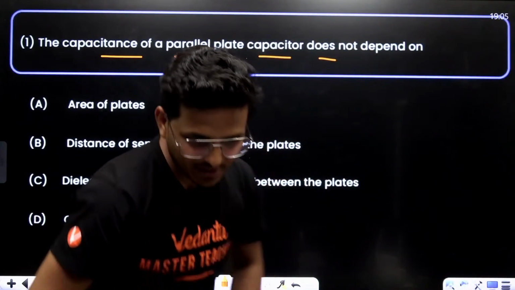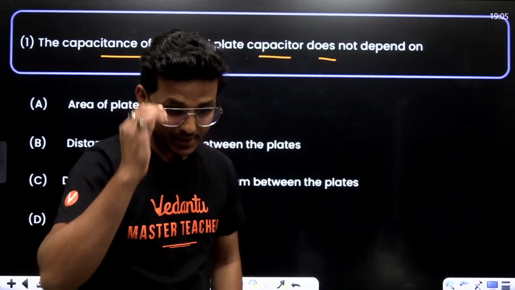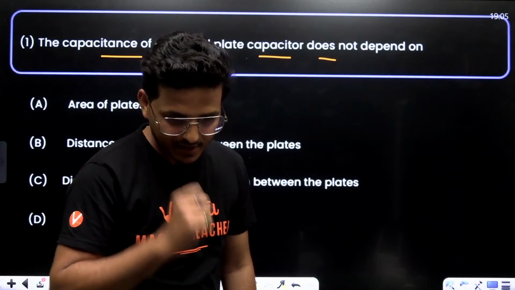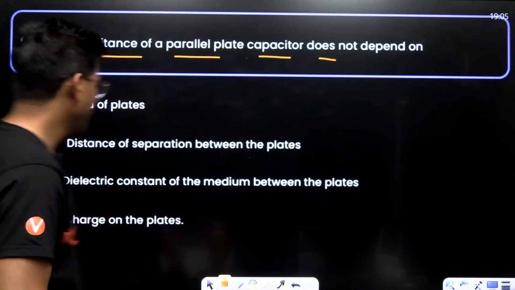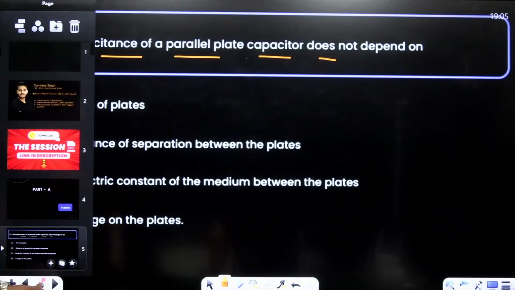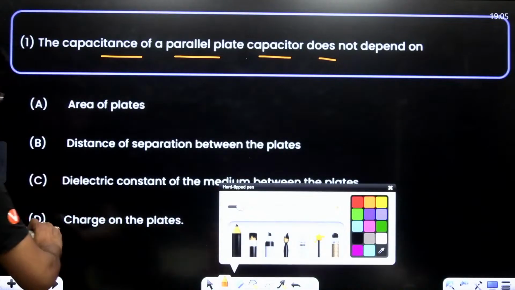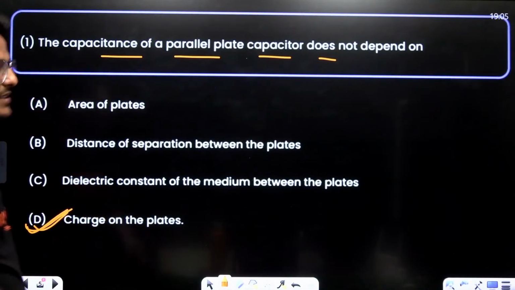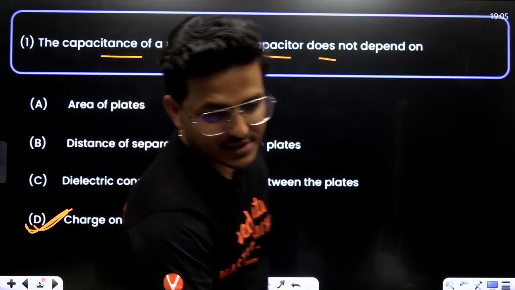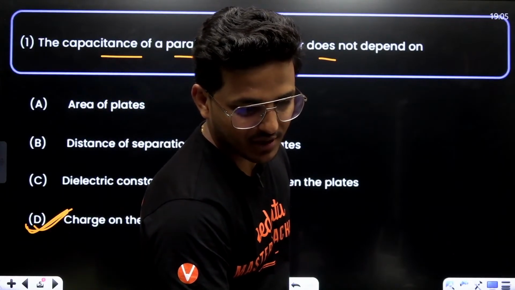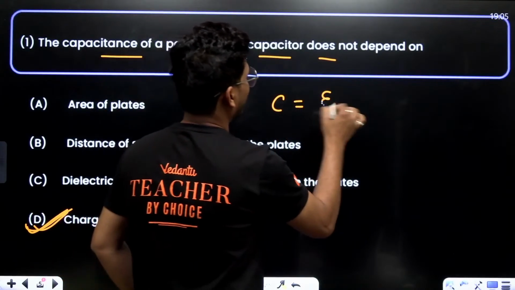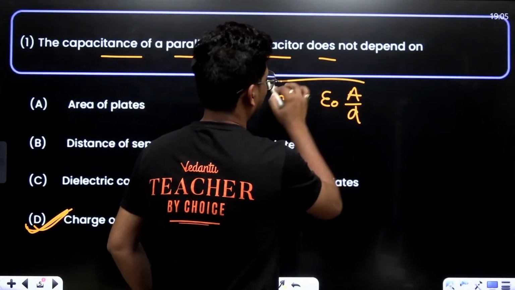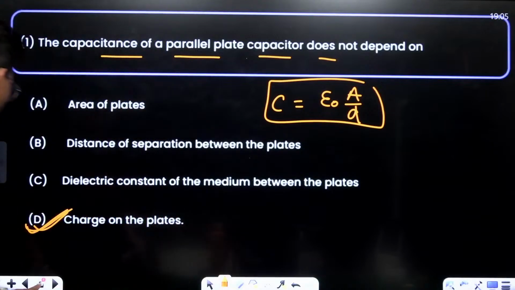Srinivas, first attempt, that is D. D is the correct one, that is charge on the plates. This is basically C equals epsilon naught times A upon d. Right. Moving to the next question.